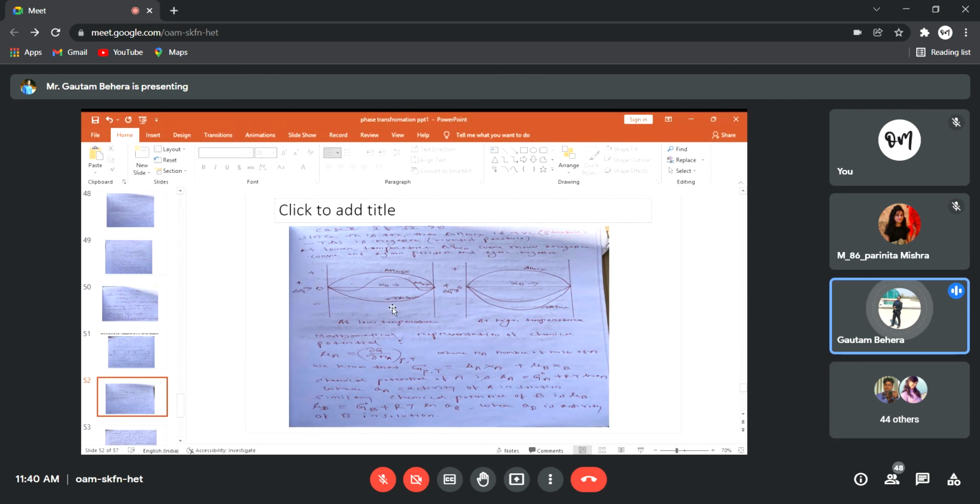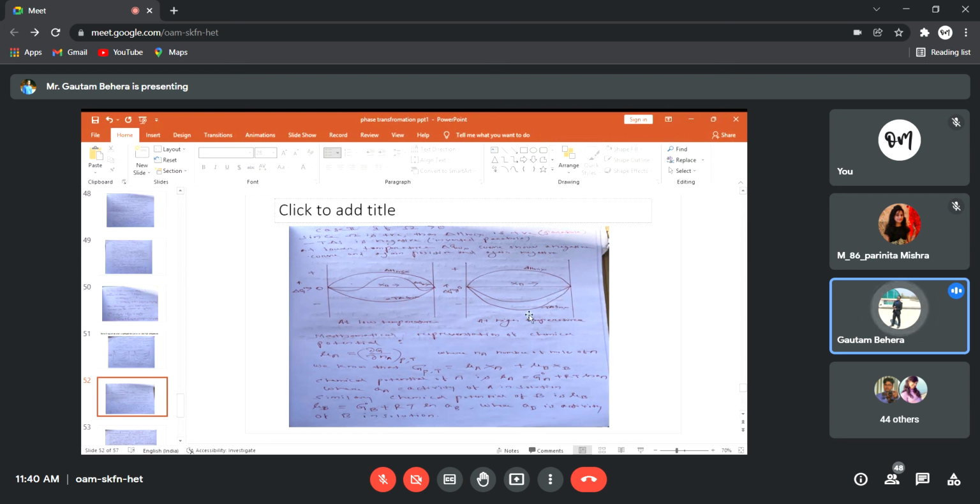Now the condition is when temperature is high. What will happen? The curve will remain nearly the same. First, delta H mix will be positive because omega is positive, so a normal parabola is there. But now minus T delta S mix will be more negative because temperature is high, so it will go more downward.